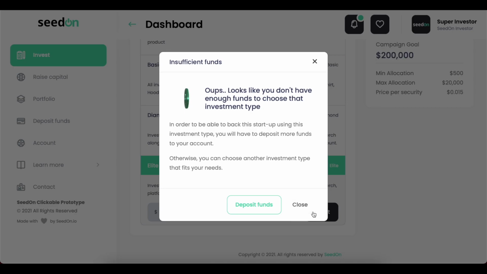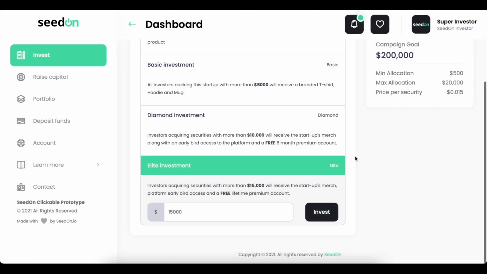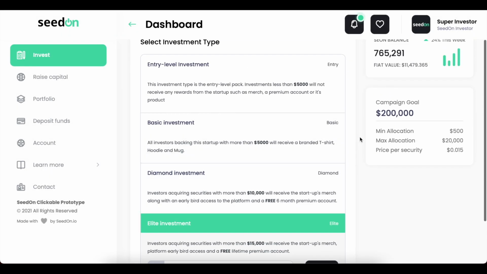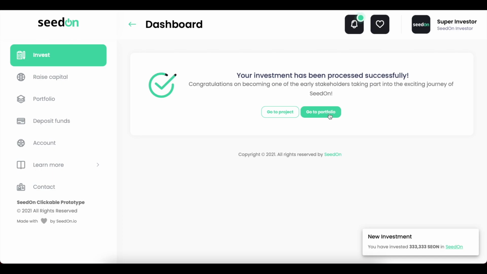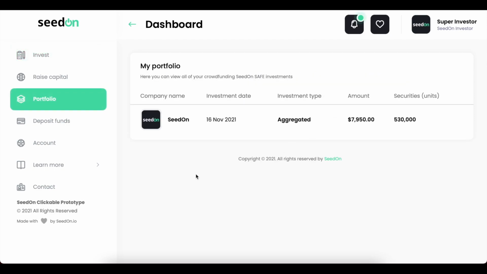So basically, let's go ahead and close it for now and just choose something that we can actually select for our balance. So let's invest $5,000. Now the investment has been successfully completed, and we can either go back to the project, which is SeedOn, or go to our portfolio. So let's go ahead and check the portfolio section. So if we do this, here we are going to be seeing all investments that are being done to our startups.